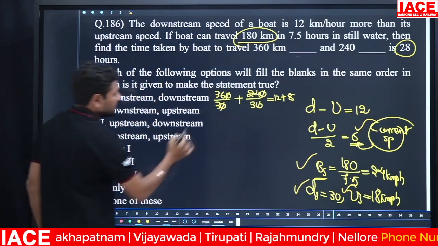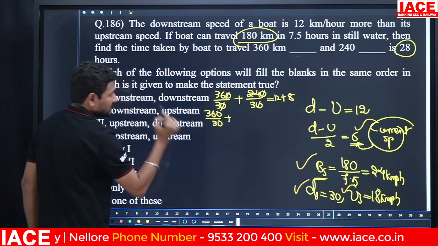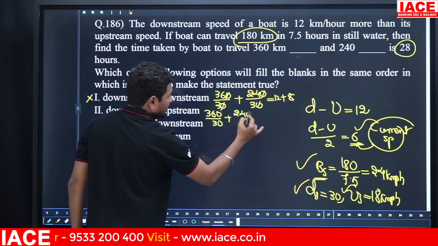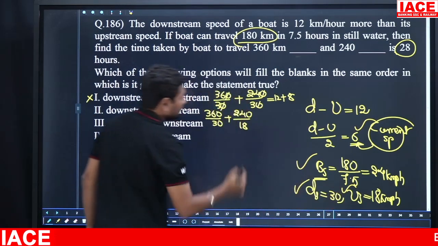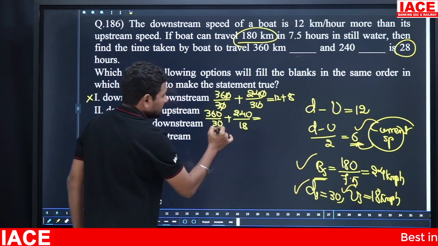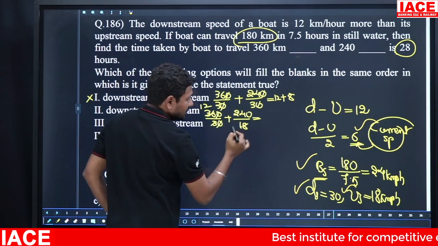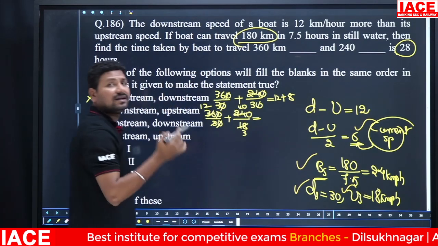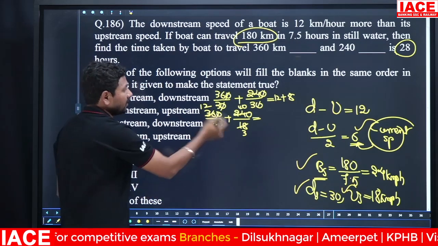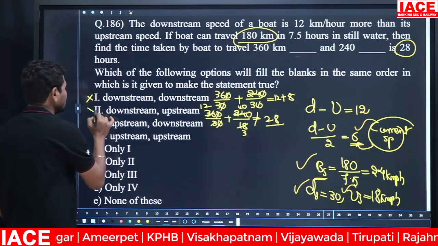Coming to the second statement: 360 by 30 plus 240 by 18, because upstream speed is 18. Now solve the values. Here 0s will be cancelled. 3 to 36 is 12 times. 40 by 3 you will get 13 1 by 3. 13 1 by 3 plus 12 is not equal to 28. Then this is also wrong.